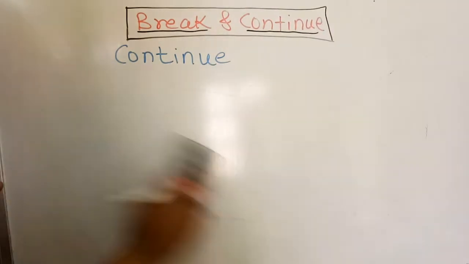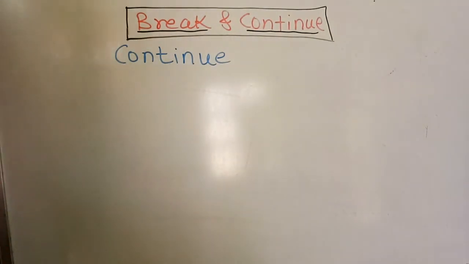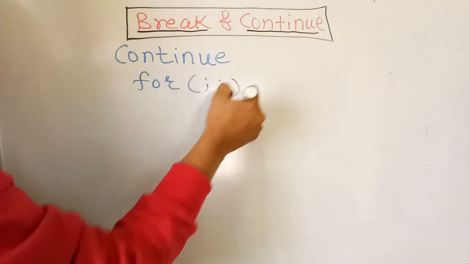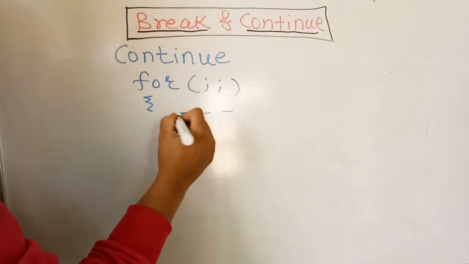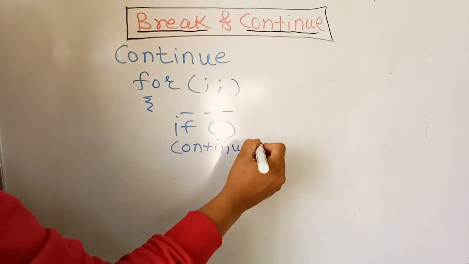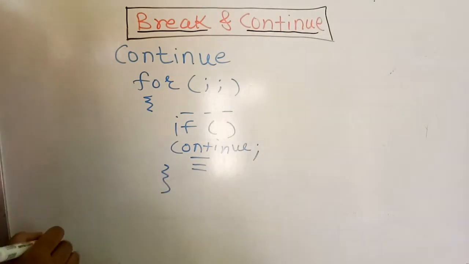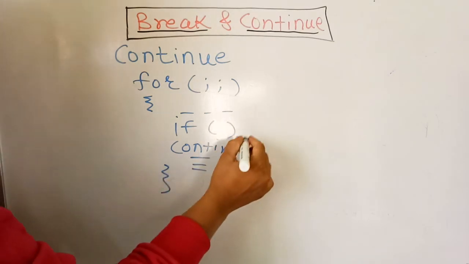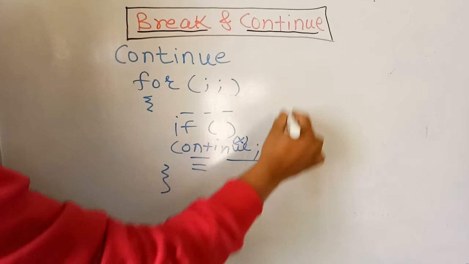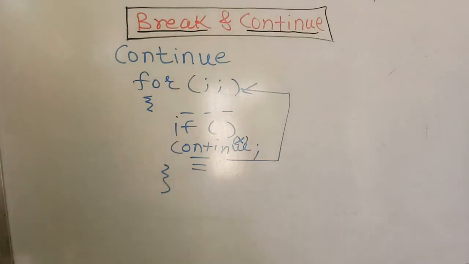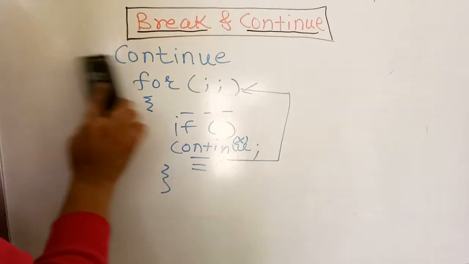Now, if we take the example of a for loop, for example an infinite for loop. If some condition is matched, then continue is there and then the remaining statements are here. If some condition is matched, then only that specific iteration is skipped and it will again start with the next iteration of that loop. So this is the basic mechanism behind the continue statement.